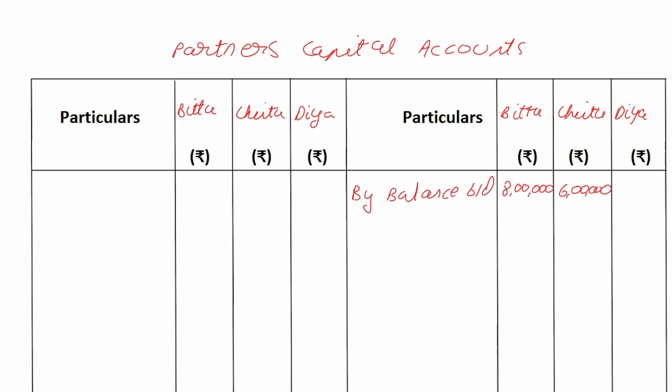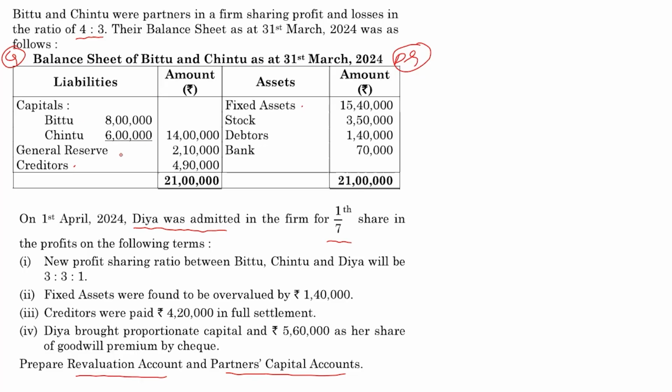Next, we go back here and we have a general reserve of 2,10,000. The old ratio is 4:3. So I will take 2,10,000 and multiply it into 4 by 7, 4 plus 3 gives me 7.